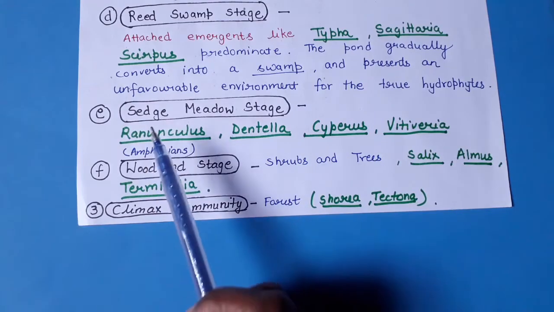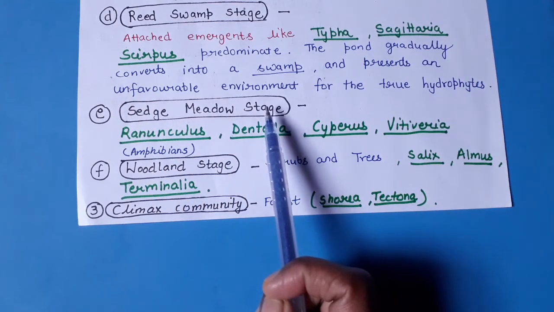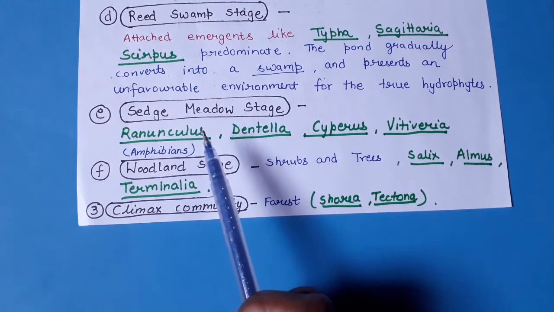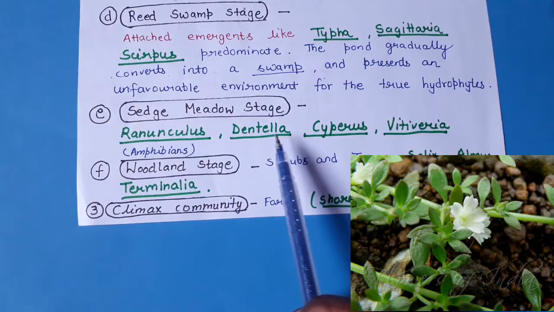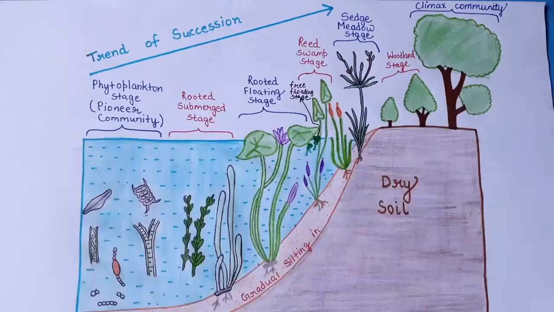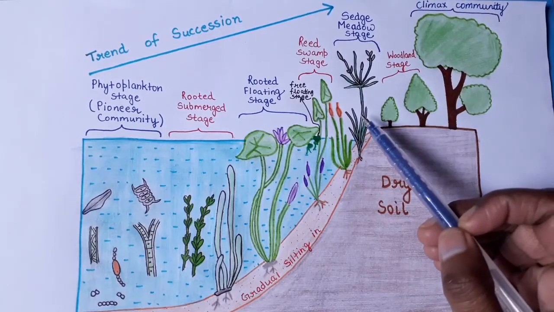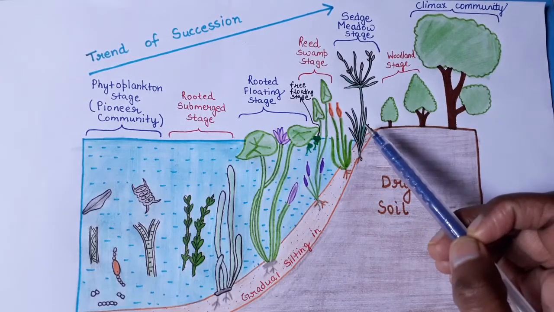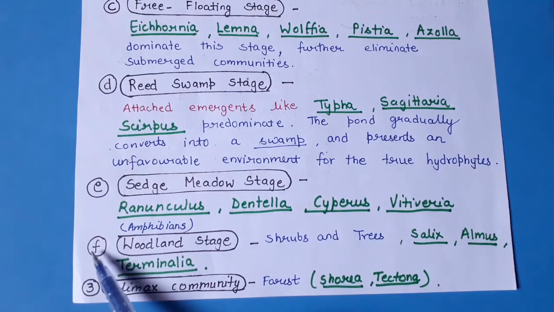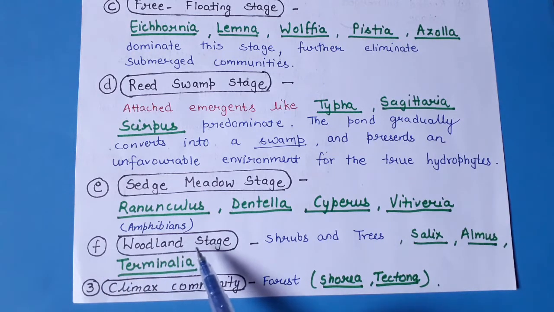The fifth seral stage is the sedge meadow stage, and in this stage those plants will be able to grow that can grow on water as well as on soil, like Ranunculus, Dentella, Cyperus and Vetiveria. So this is your sedge meadow stage, which is represented by those plants that can grow on soil as well as on water. The sixth stage of the seral communities is the woodland stage, that is the last stage within the seral communities, and in this stage shrubs and trees will grow in that area, like Salix, Alnus and Terminalia.